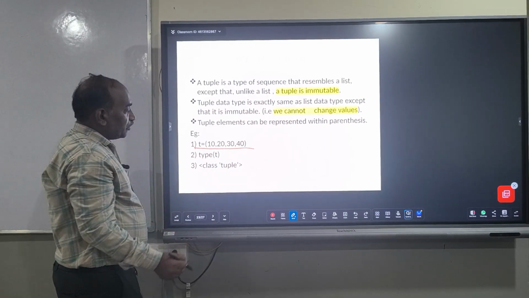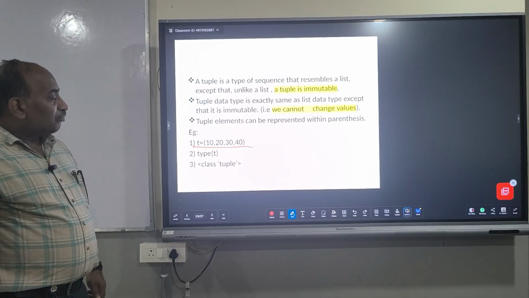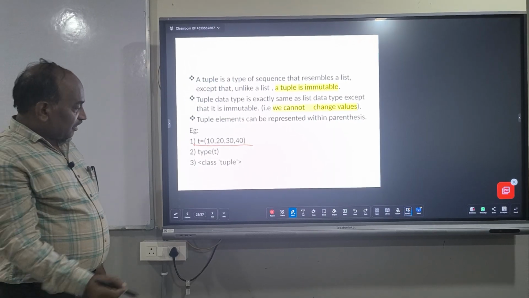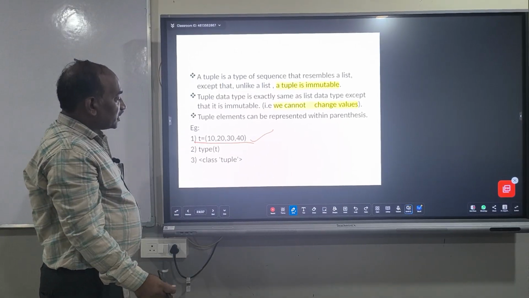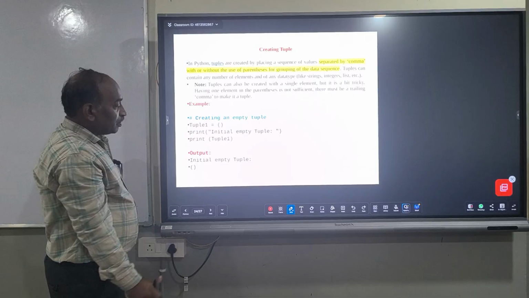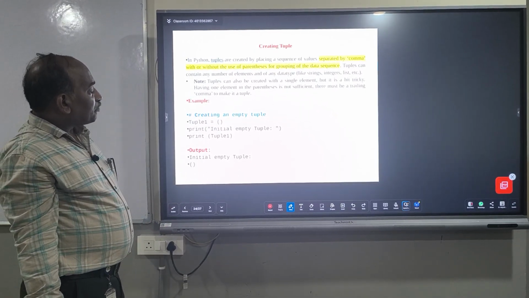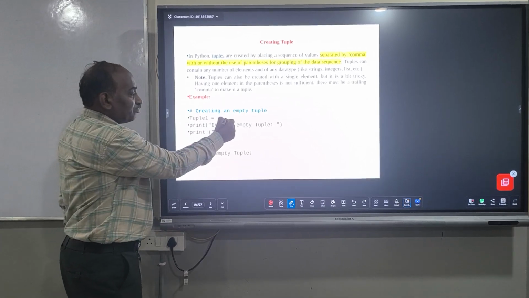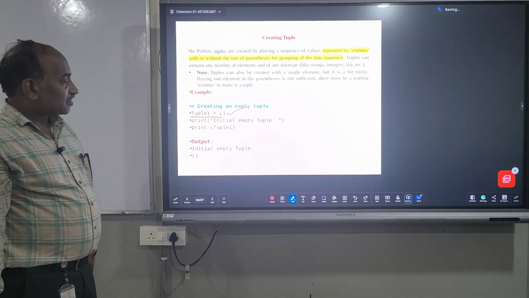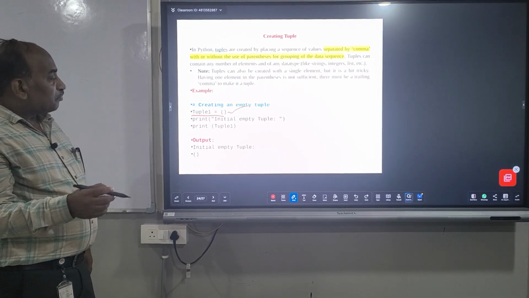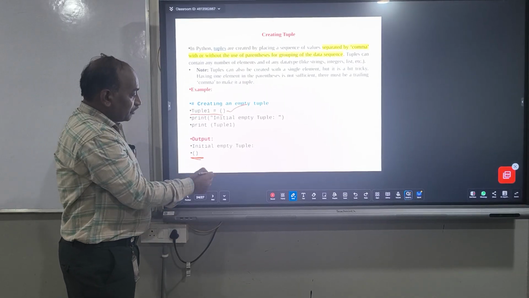How to create a tuple? Tuple T is equal to brackets 10, 20, 30, 40. Here we are storing the multiple values 10, 20, 30, 40 in the tuple T. An empty tuple can be created with this syntax: tuple1 is equal to an opening and closing bracket. Whenever we print the empty tuple, it prints an opening and closing bracket like this.